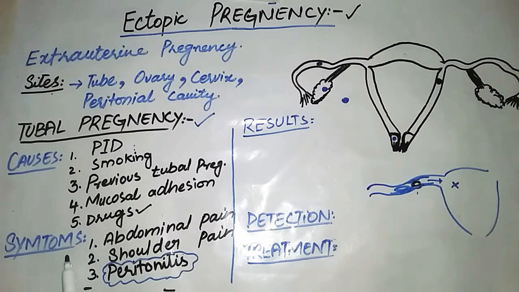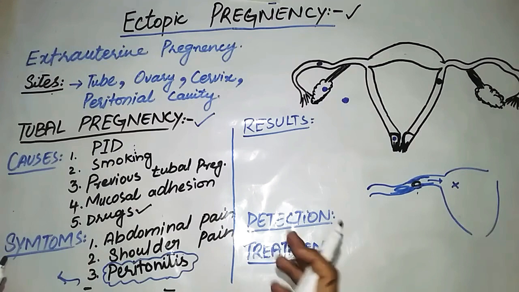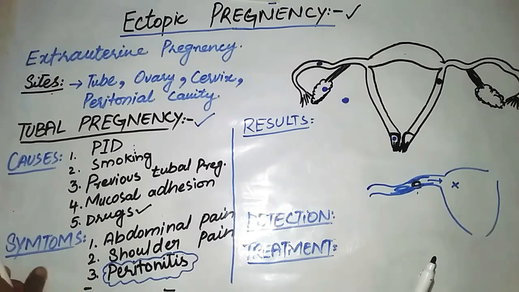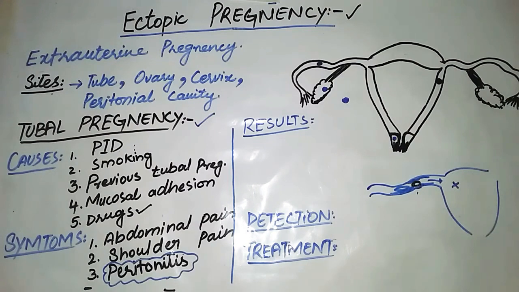Now we will discuss the symptoms that a female will suffer. First is abdominal pain, after that shoulder pain, and the most important symptom is peritonitis. The term peritonitis means irritation. Irritation in the pelvic region, in the pelvic peritoneum, is known as peritonitis. So one of the most important symptoms of tubal pregnancy, extrauterine pregnancy, is peritonitis.